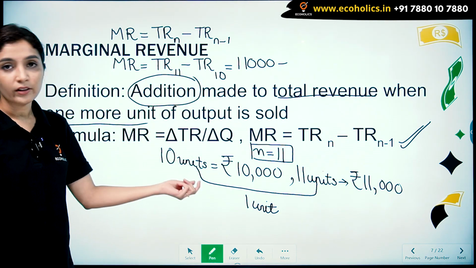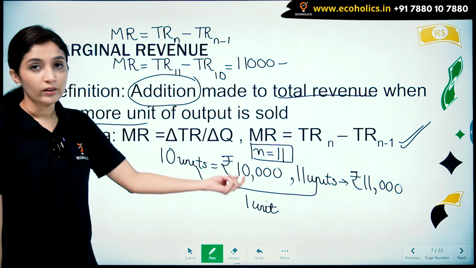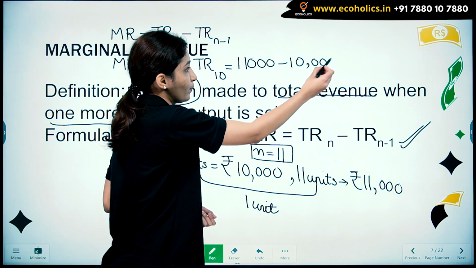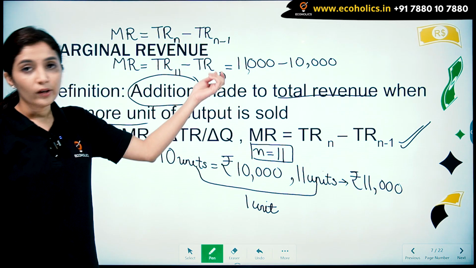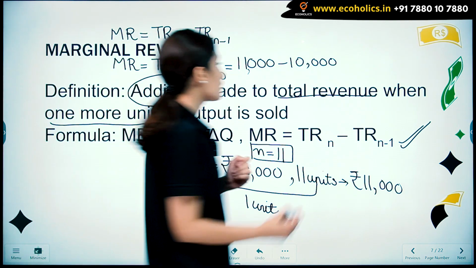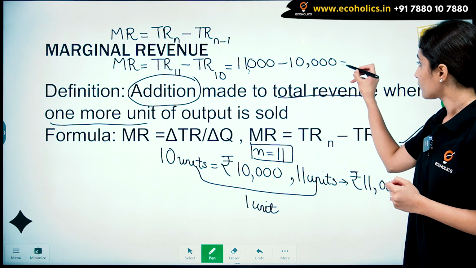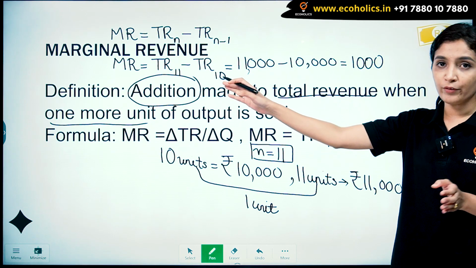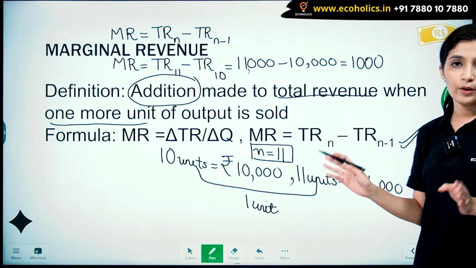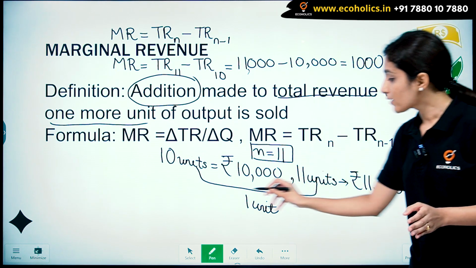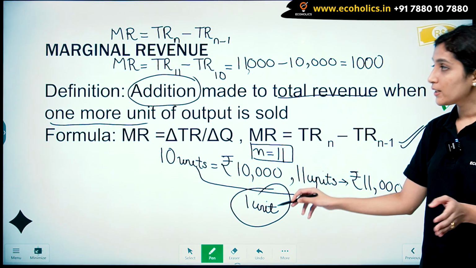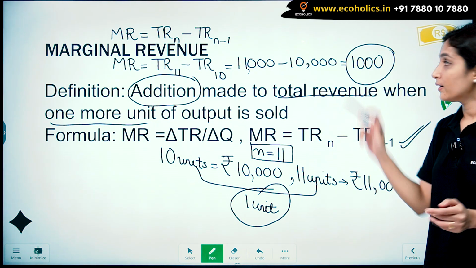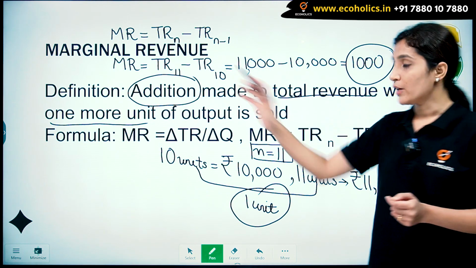जब 10 units से commodity का sell करता है एक producer, तब उसका total revenue 10,000 होता है. And now 11,000 minus 10,000 is 1,000. So इस केस में हमारा marginal revenue है 1,000. So how are we going to interpret this? When one extra unit of output is produced, the addition that is made to the total revenue is 1,000, or our marginal revenue is 1,000. So this is what is marginal revenue.